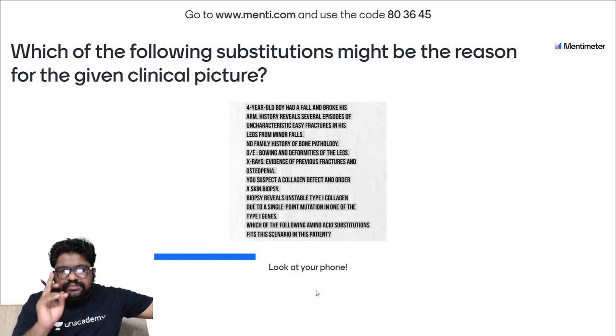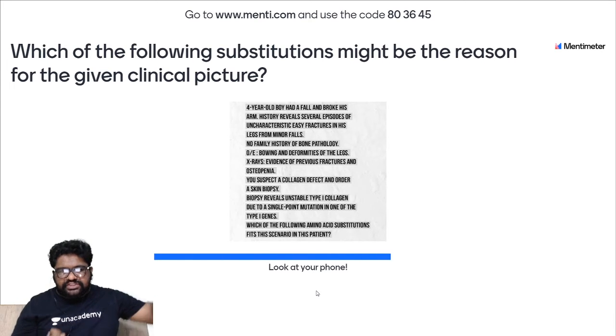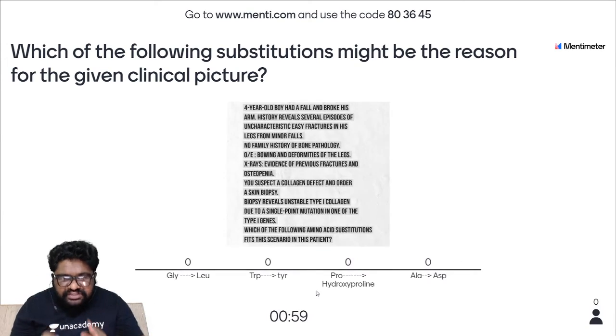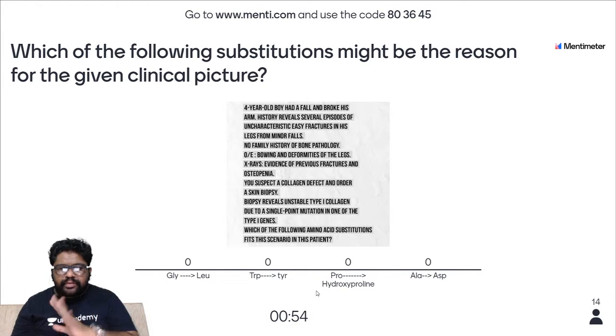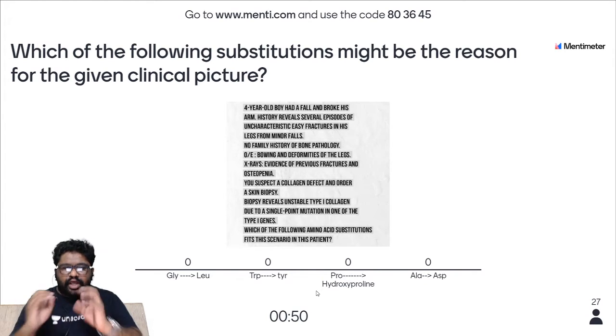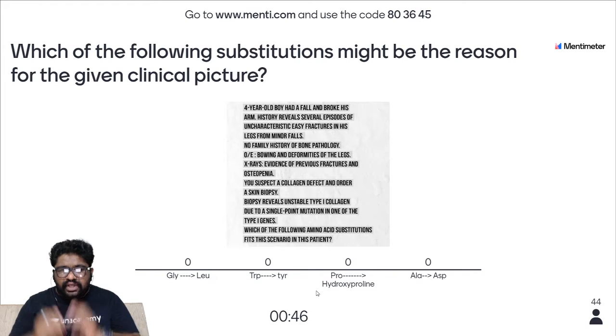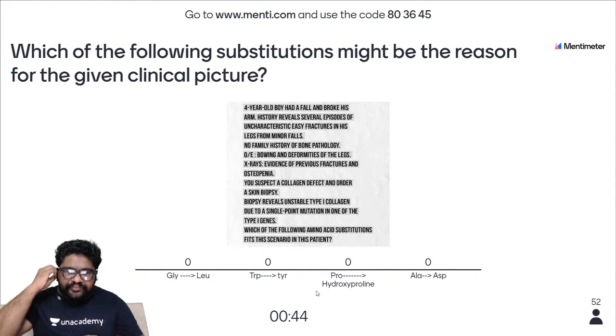Which of the following substitutions might be the reason for the given clinical picture? Is it glycine becoming leucine, or tryptophan becoming tyrosine, or proline becoming hydroxyproline, or alanine becoming aspartate? Among the four, which one would be the right kind of substitution that has given rise to such a clinical picture?